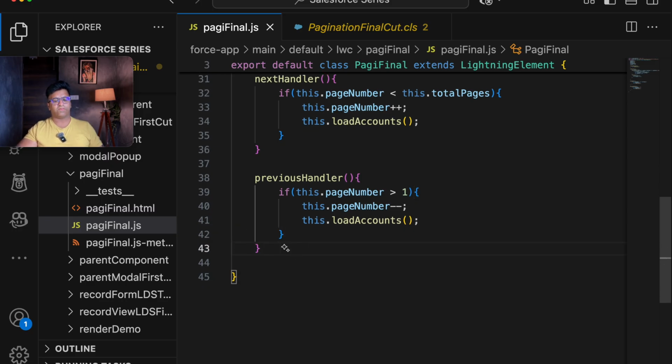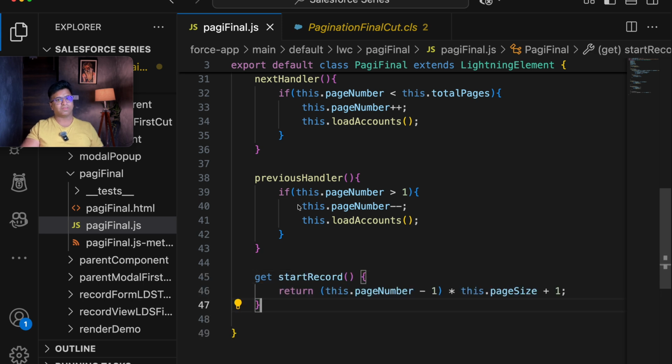After this, if I go next, we have now created a next handler and a previous handler. Now we will be calling 4 methods one by one. First is startRecord. So let's give a tab here. This will give me the start record, from where the records will start. So what I will be doing is this.pageNumber minus 1 into pageSize plus 1.